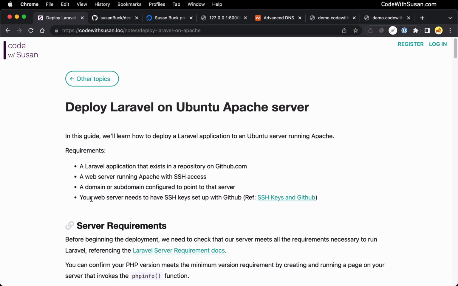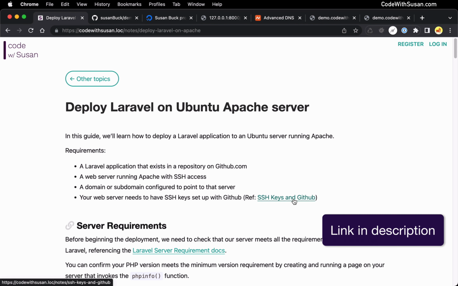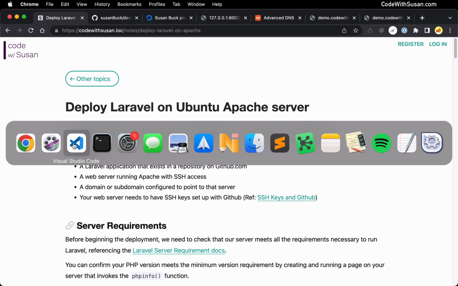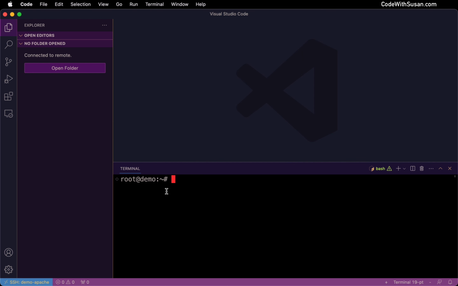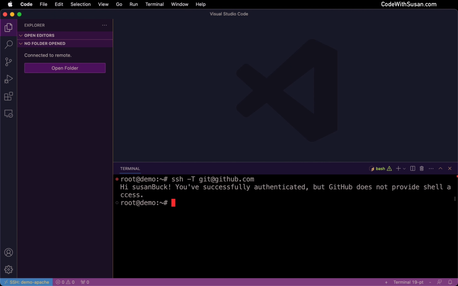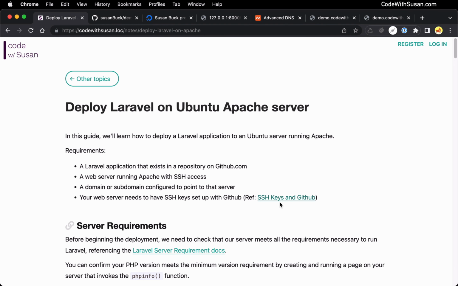The final prerequisite is your web server is going to need to be able to communicate with GitHub. So it needs to authenticate that communication, and I recommend setting this up with SSH keys. If this is something you have not already set up, I do have a separate guide that goes over the details of doing that. But if you have done it, or if you're not sure if you've done it, the way you can confirm it is while SSH'd into your server, run the command ssh -T git@github.com. And if it reports back hi, whatever your GitHub username is, you've successfully authenticated, you know you have your SSH keys set up. If not, like I said, go through this guide and you can get that set up.